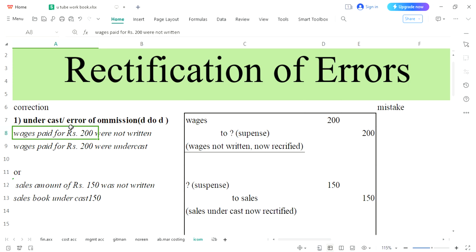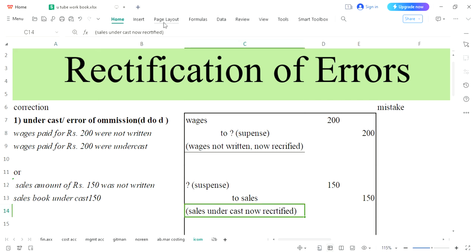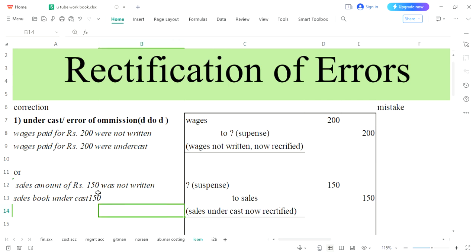In case of undercast, you will place it on the debit side. In other words, if you have forgotten any entry, you will write it at its original place. The original place of wages was debit, so you debit. The original place for sale was credit, so you credit. In this way, guys, we have completed our first error, undercast.